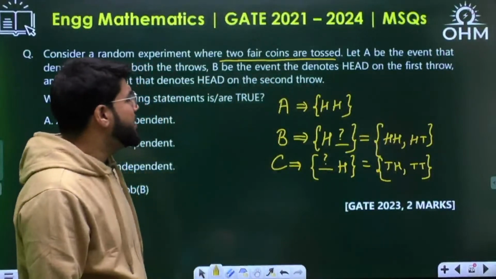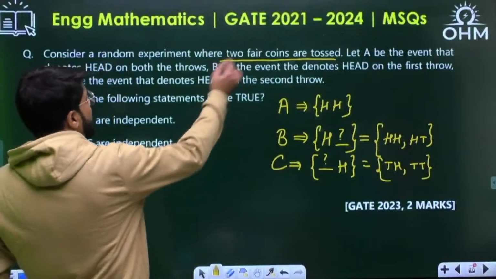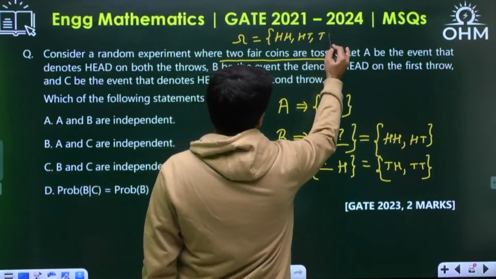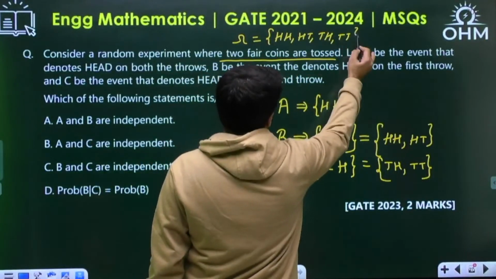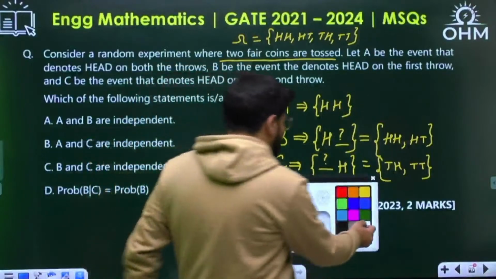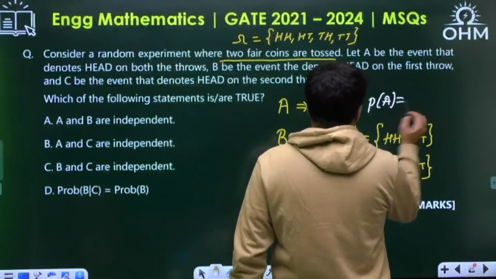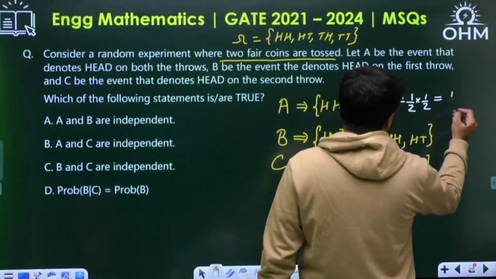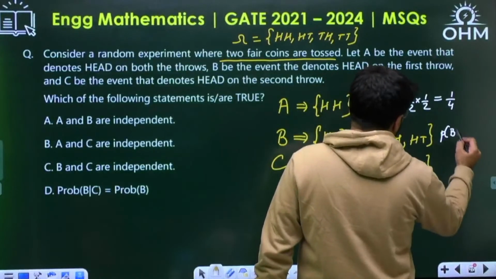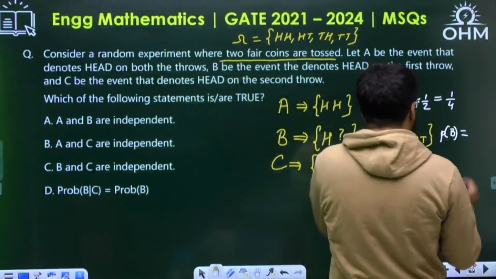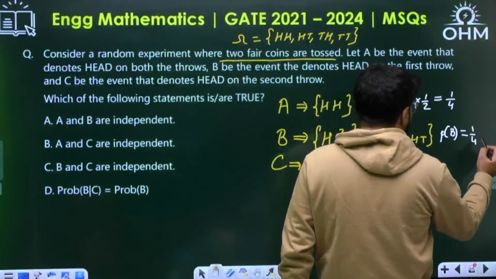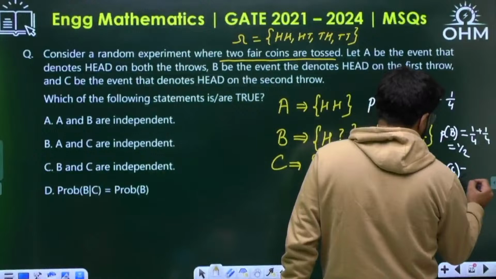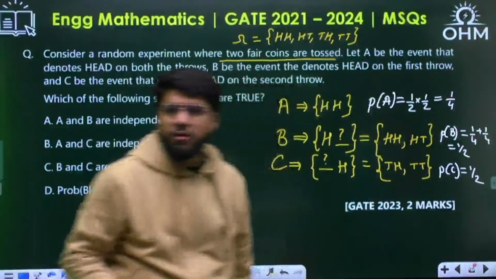Okay, so what are the probabilities of these events? When you talk about two coins, what is the sample space? Sample space will have 4 outcomes: HH, HT, TH or TT. What is the probability of HH? Let me write down the probability of the A event. Probability of head on any one coin is 1/2, so 1/2 each, 1/4. What is the probability of B? HH and HT. For HH it is 1/4, for HT it is again 1/4, same calculation. So 1/2. Similarly, probability of C is also 1/2, 1/4 plus 1/4.